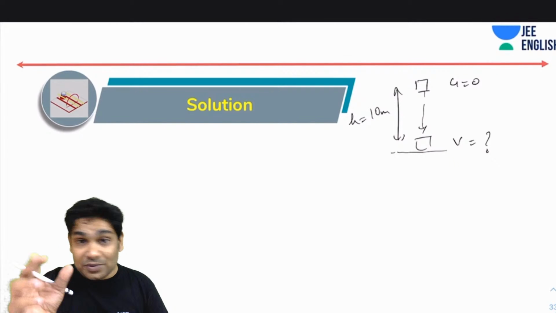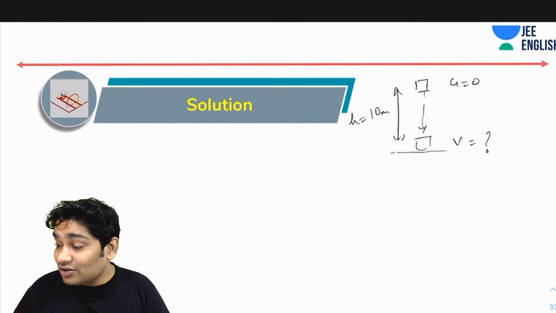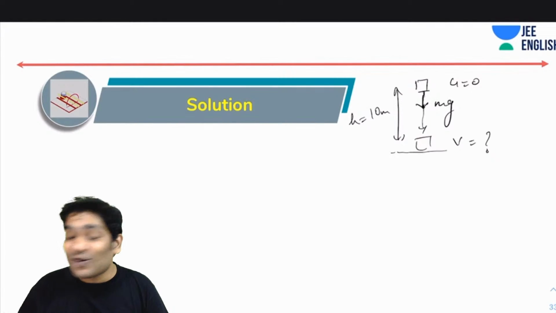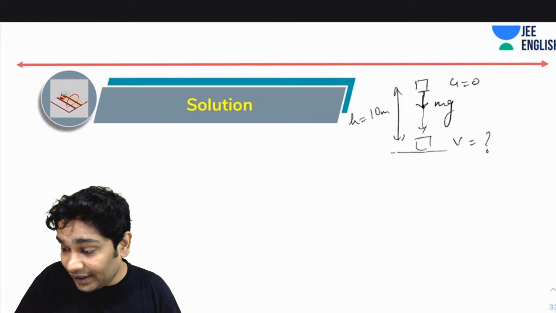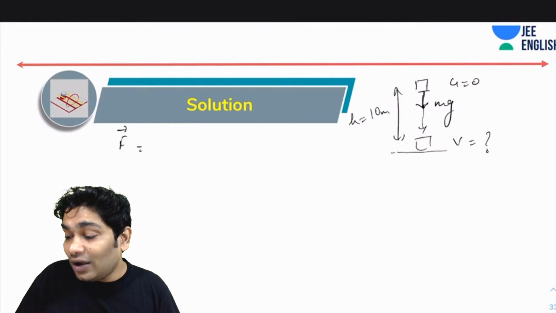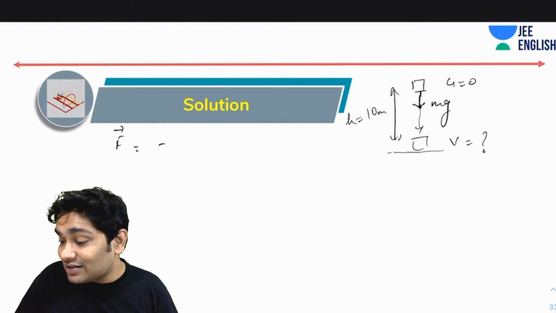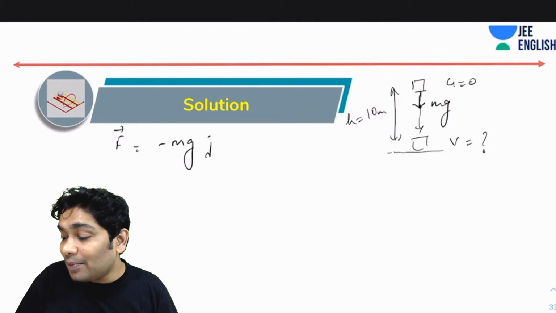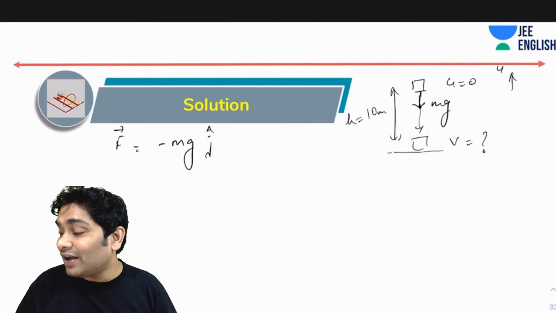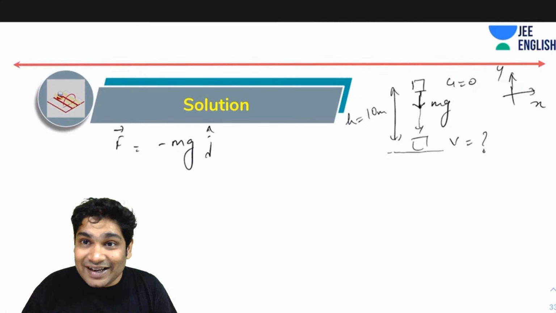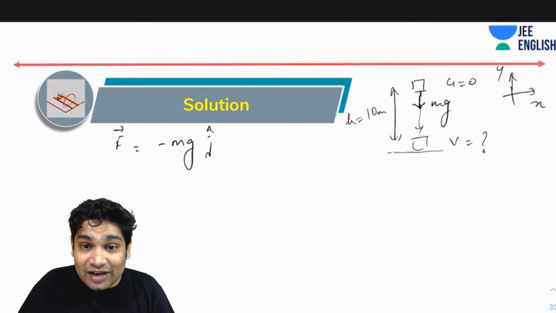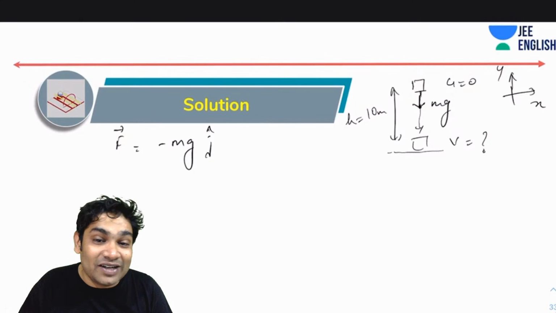When you have dropped something, what is the force acting on it? During the entire duration, the force acting on it is mg. Now mg is a constant force. So force acting on the block can be written as minus mg j cap. I am taking this as my y and this as my x. If I use these sign conventions, then I can write my force of gravity as... the mass is not important, Pavan. The mass will cancel out.